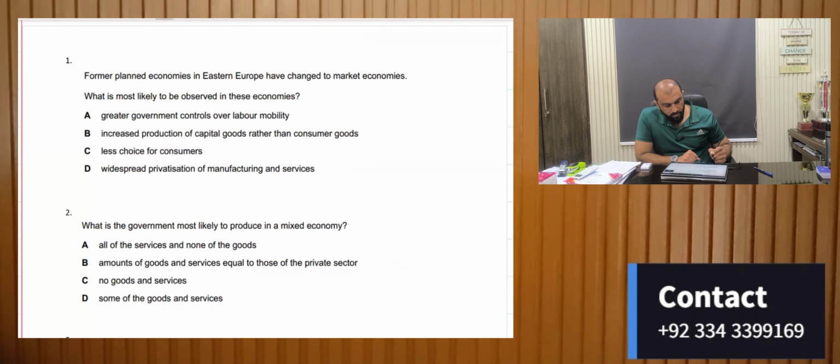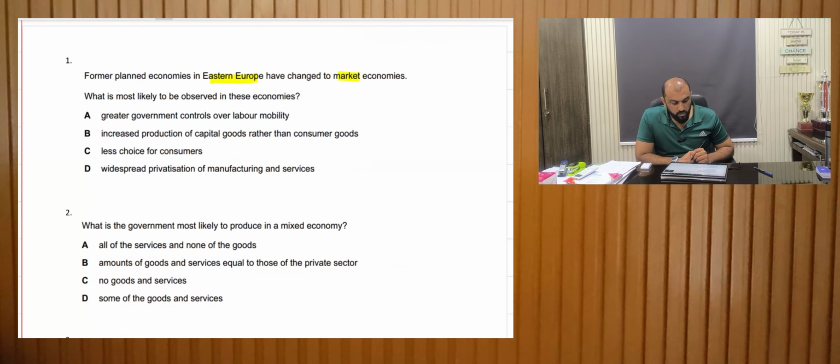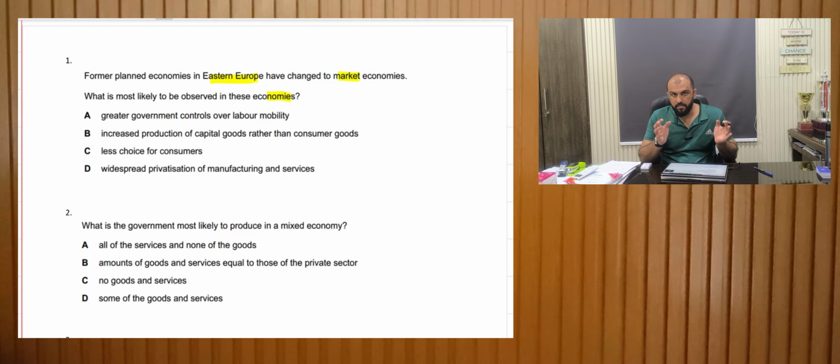Former planned economies in Eastern Europe have changed to market economies. What is most likely to be observed in these economies? So when you change from a planned economy to a market economy, the government sells their businesses to private investors. And let's look at the options.